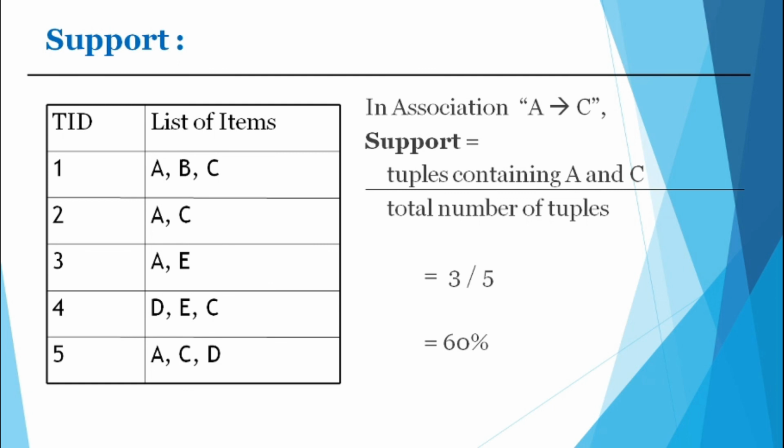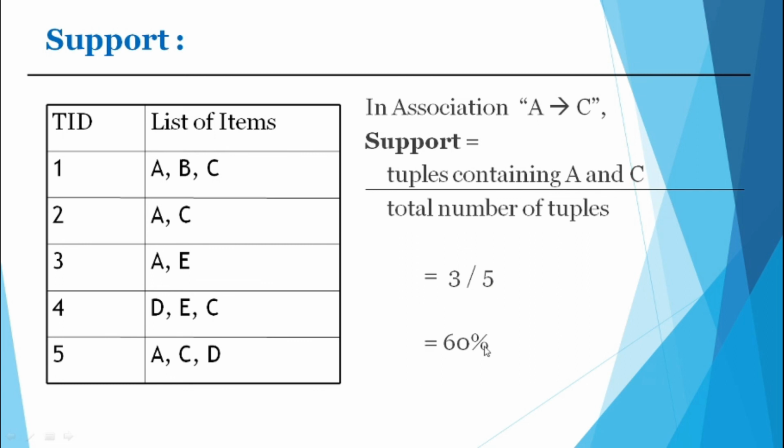For that we have to find the support. The formula for the support identification is tuples containing A and C divided by total number of tuples. Tuples means transactions. Okay. Now, how many transactions are there? 5 transactions. We are keeping the 5. Now, tuples containing A and C. How many transactions have A and C? First transaction, here A and C is there. Second transaction, A and C is there. Third no. Fourth no. Fifth, A and C is there. So that is 3 divided by 5, that is 60.